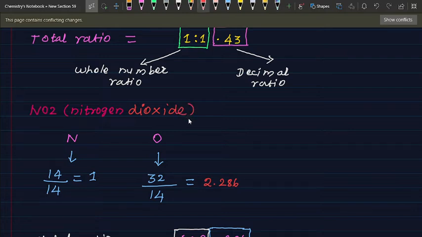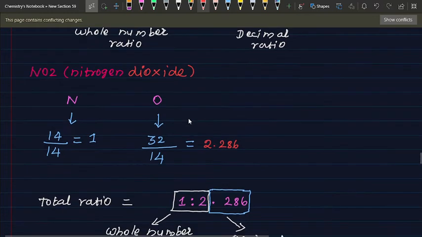See below, nitrogen mass number is 14, so 14 by 14 equals 1, but here there are 2 oxygens, so 16 plus 16 is 32, and 32 by 14 equals 2.286.